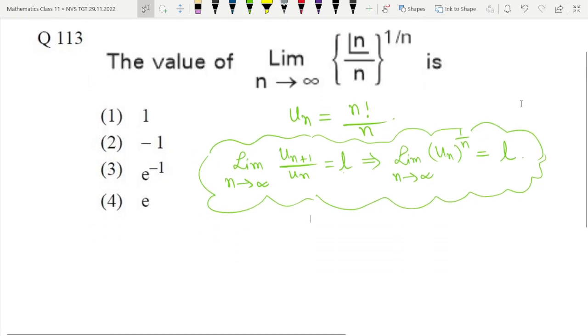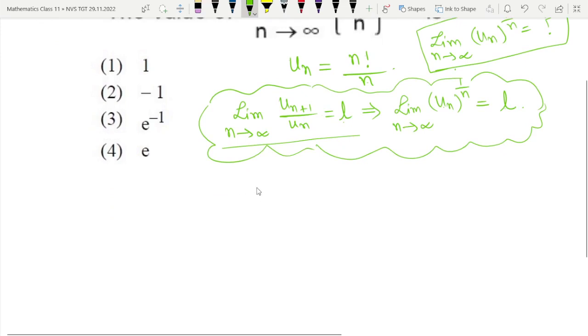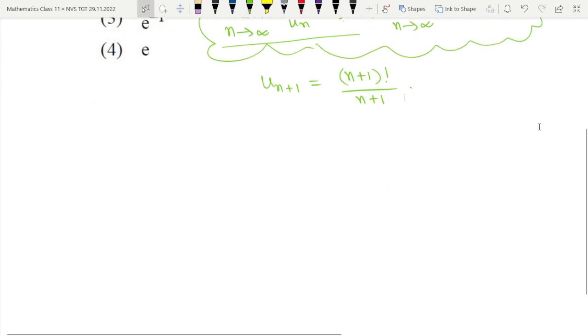So we have to find, if we take un is equal to n factorial by n, limit n tends to infinity un to the power 1 by n. That is our question. For finding this, we will find the left hand side term. If the left hand side is equal to L, then this will also be equal to L. So now we have to find un plus 1. Un plus 1 is nothing but n plus 1 factorial divided by n plus 1.